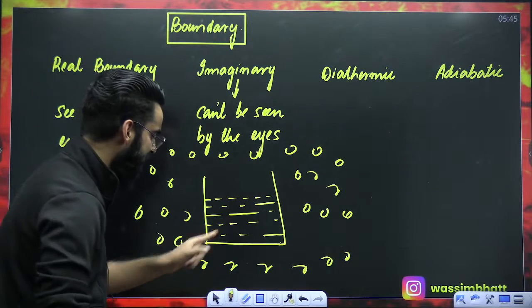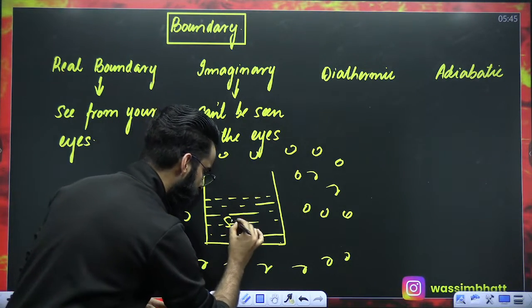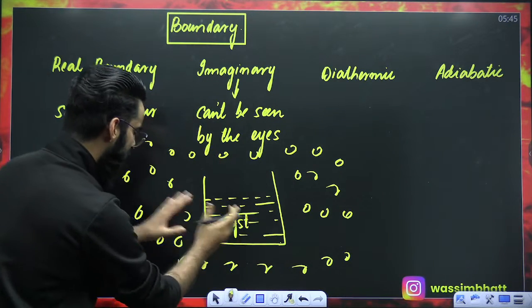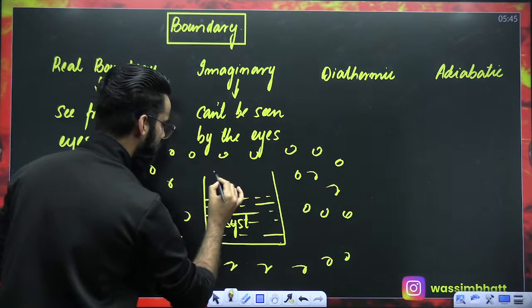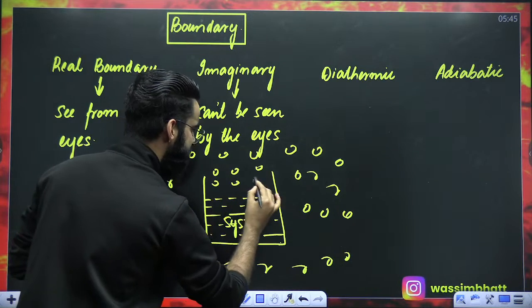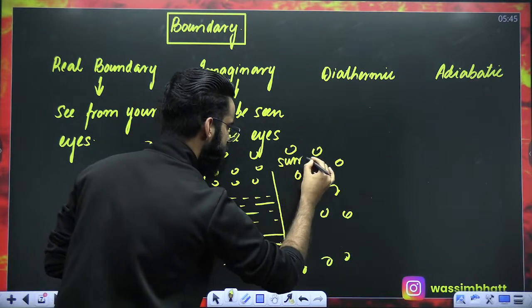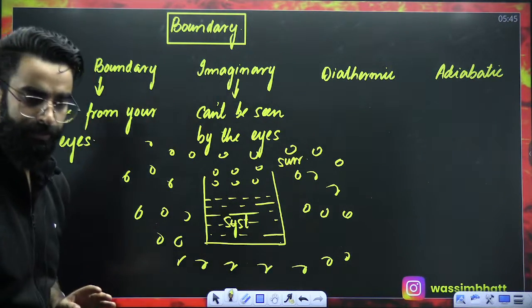So this water in the container, that is your system. And apart from that, what do we have? Apart from water, we have got surroundings as well.